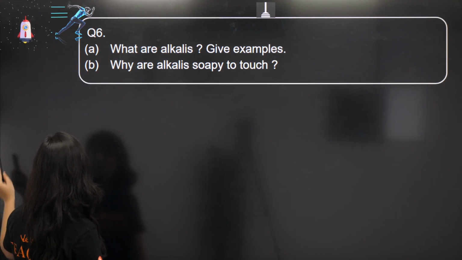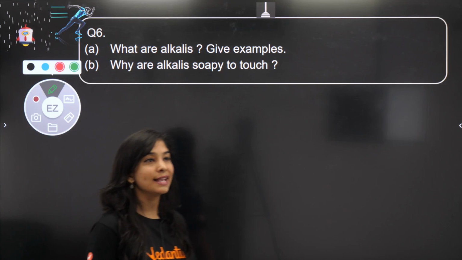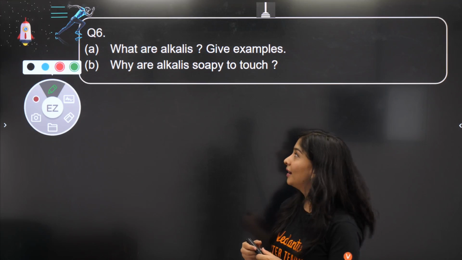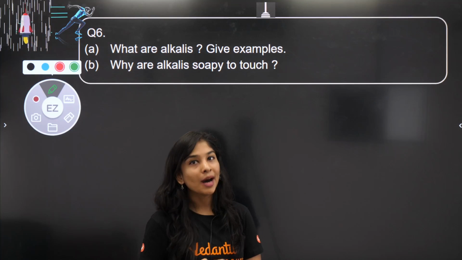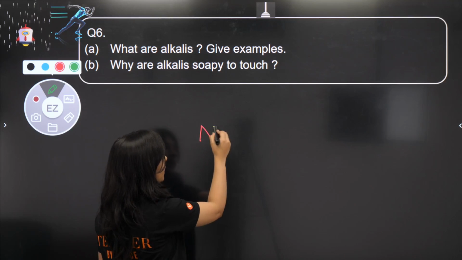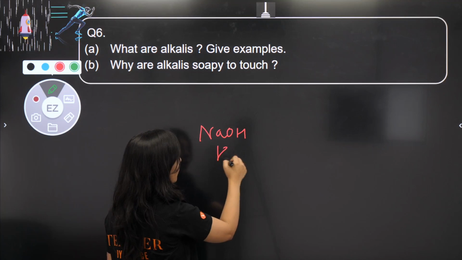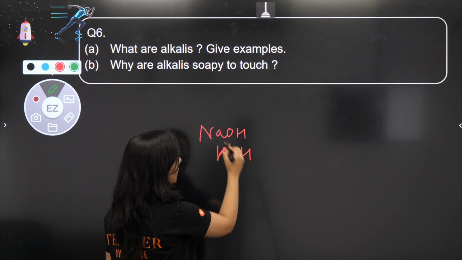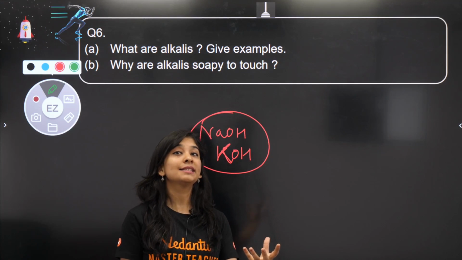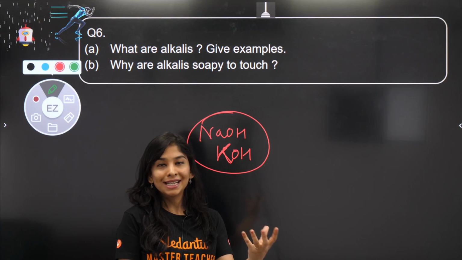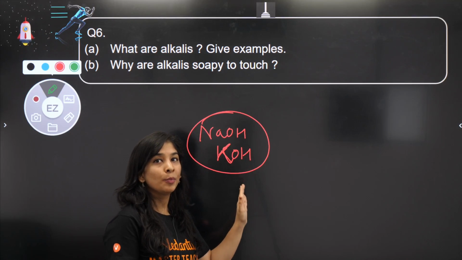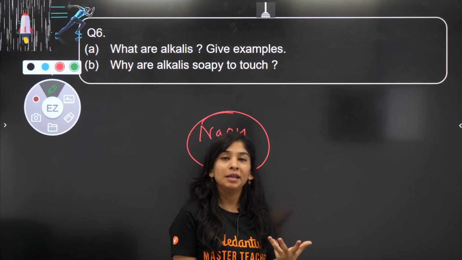This question is, what are alkalis? Give some examples. Very easy question. I'm waiting for your response. Alkalis are nothing but water soluble bases, right? Any example? NaOH you can take, KOH you can take. These are the kind of bases which are alkalis, completely soluble in water. If you remember from periodic classification, sodium and potassium belong to the first group known as the group of alkali metals, right?